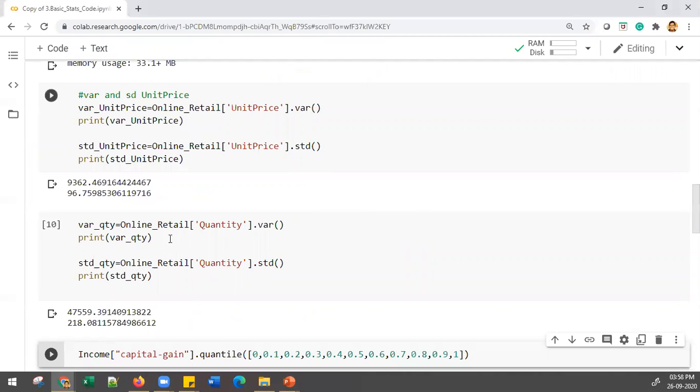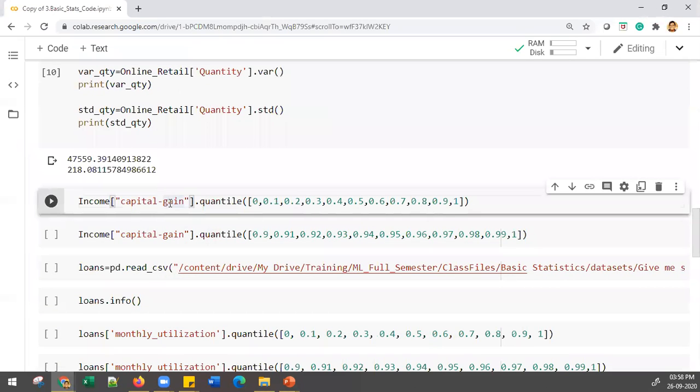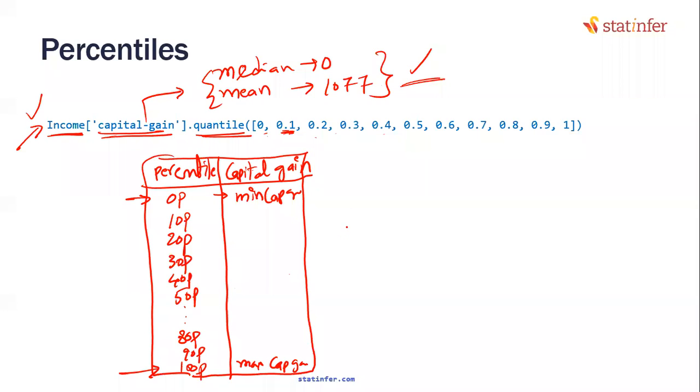Here is my code, capital gain, quantile, and execute. Tell me the numbers. 0%. Sir, till 90th percentile, it's showing everything is 0. 90% of data is showing 0. Looks like the last one is 99999. It's disappointing. Below 90th percentile, everything is 0, sir.